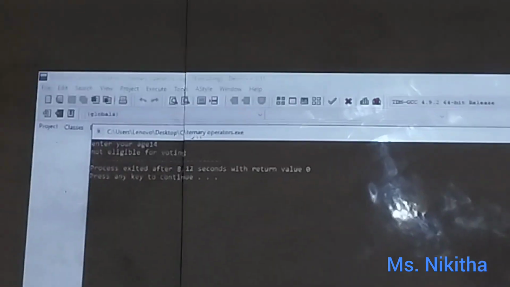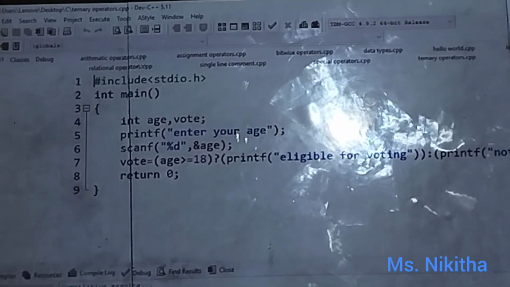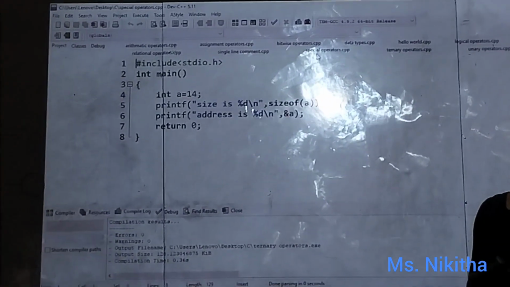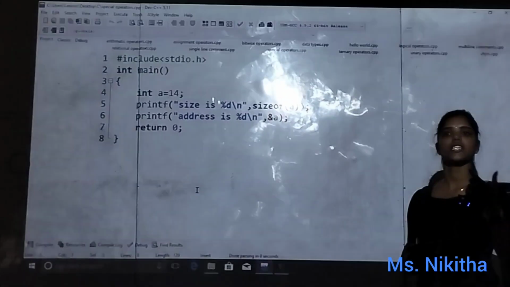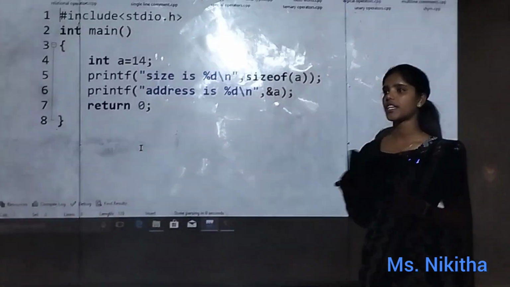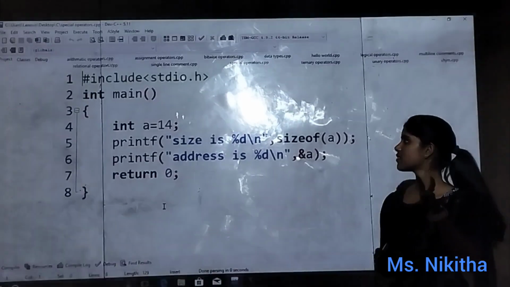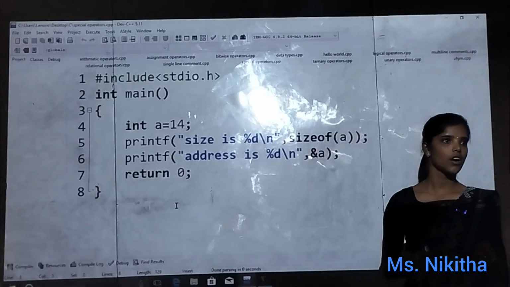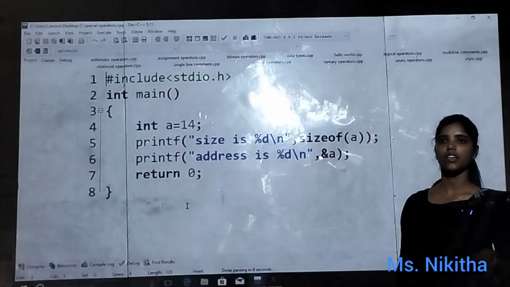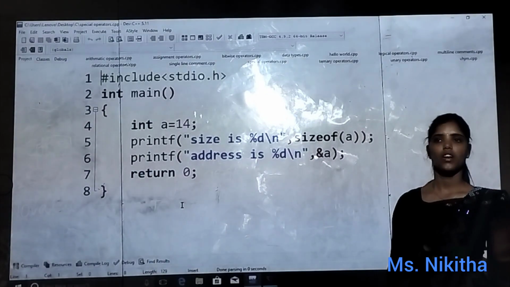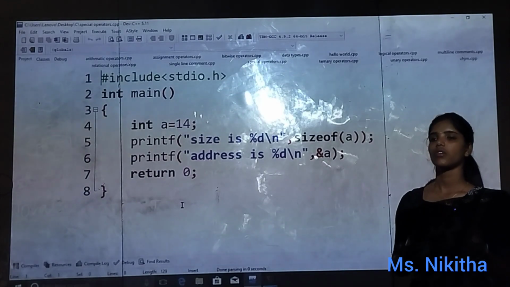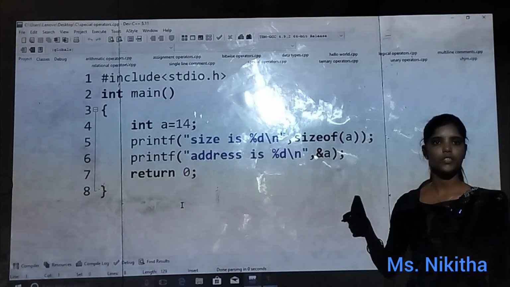So after ternary operators, what are we having? Special operators. So what are special operators? Comma, size, address and pointer, double pointer. So comma is nothing but having less precedence. If you allocate more than one value, it will take the first value. This is about comma. So what about size? So how many number of bytes it is going to occupy, that is the size of data. So if you are taking float, then it will give 4 bytes. If you are taking character, it will give 1. So like so on.